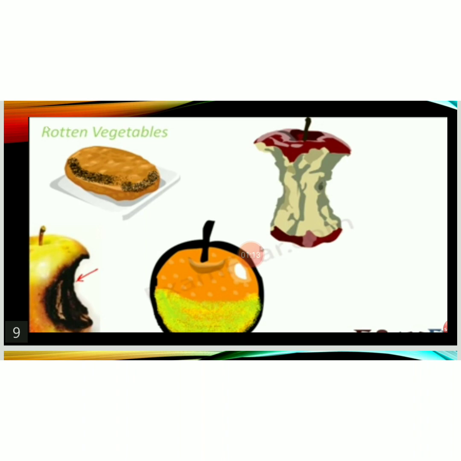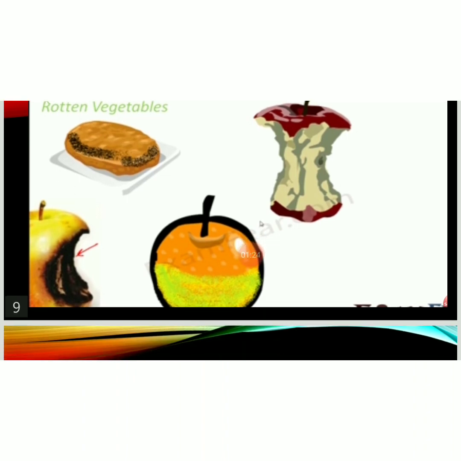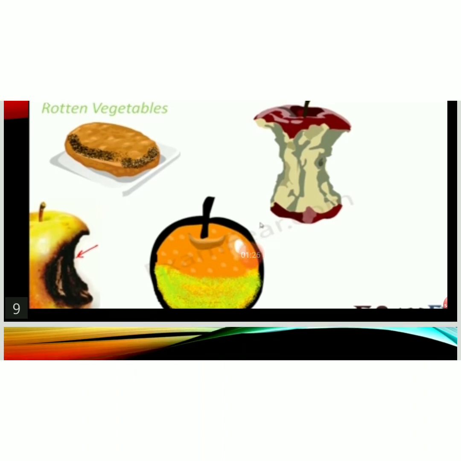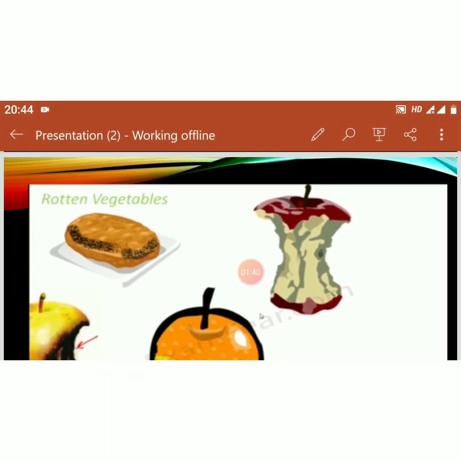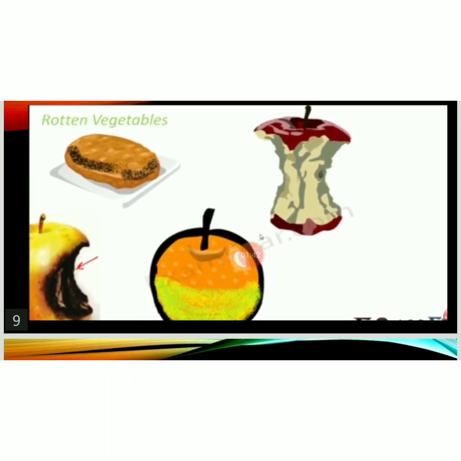So do you think these rotten vegetables can become all right again? No. This change is irreversible. Actually, what happened here? When you don't put these vegetables and fruits in the refrigerator, or if you keep them outside in a warm environment, then this type of environment becomes suitable for the growth of microorganisms.